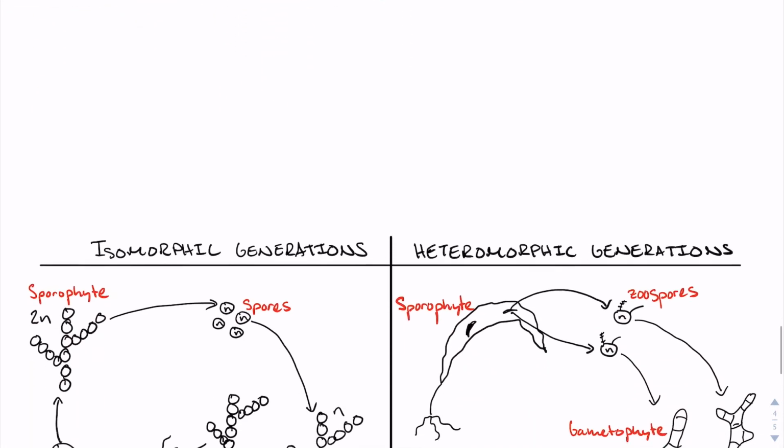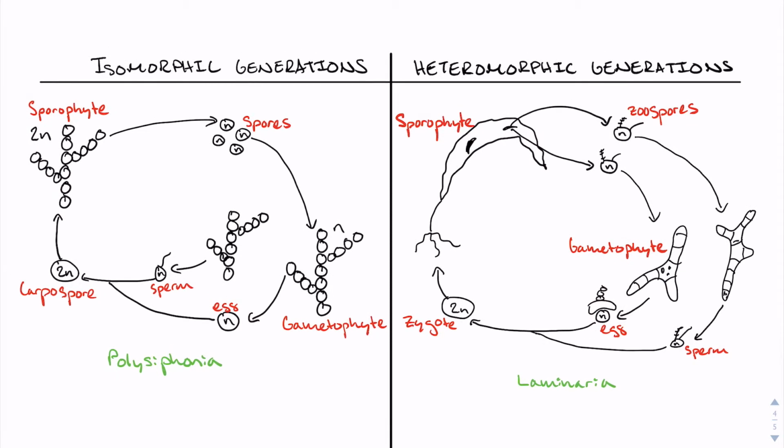If the plant or algae alternates between identical-looking haploid and diploid generations, we call that alternation of isomorphic generations. An example of this would be the life cycle of the red algae Polysiphonia. However, if the organism alternates between distinct-looking haploid and diploid generations, like in the brown algae Laminaria, we would call this alternation of heteromorphic generations.